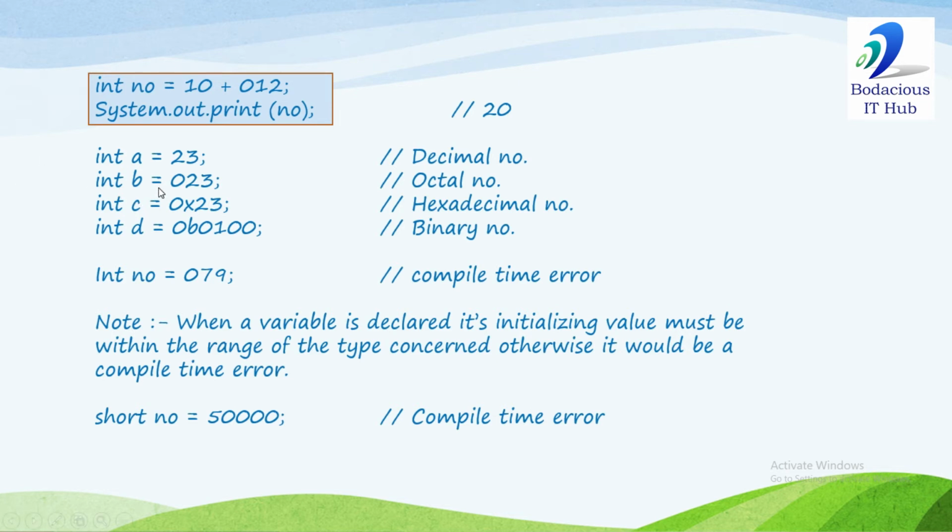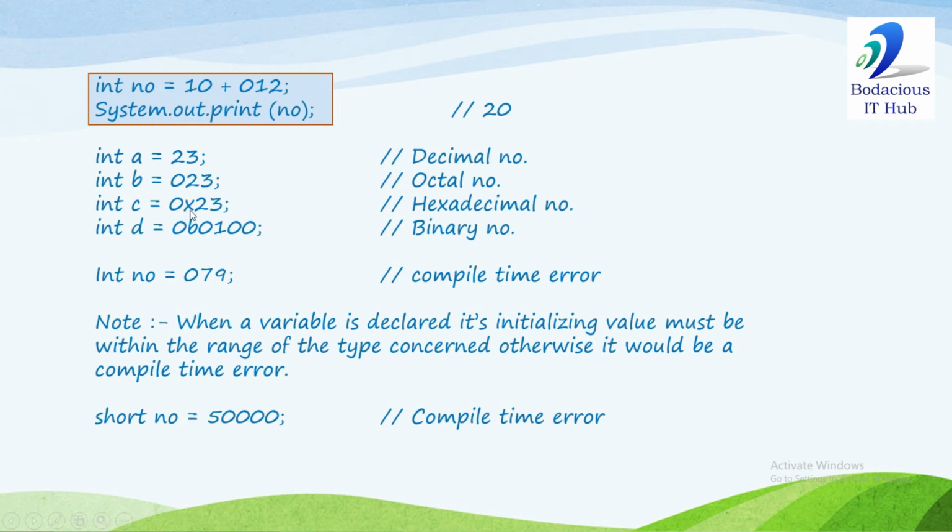So in this example, int a is 23. If we write a number like this without a leading 0, it is treated as a decimal number. When we put a leading 0, like in this example 023, it will be treated as an octal number.